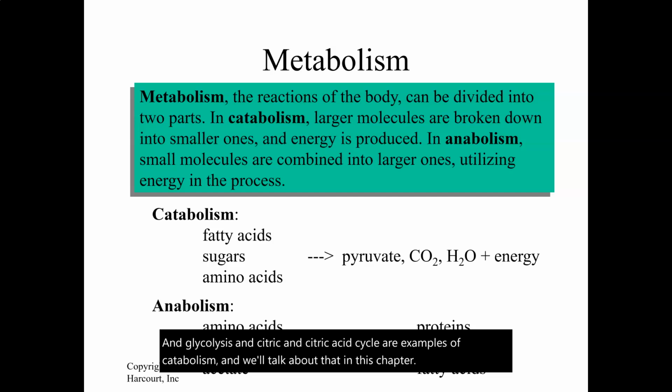Another set of reactions consume energy as they build larger and more complicated molecules from smaller ones, and that's anabolism. So smaller molecules such as amino acids, nucleotides, acetate are formed into proteins or nucleic acids or fatty acids. And these are reactions that are forming molecules. So we're taking small molecules and making larger molecules. So that's anabolism.